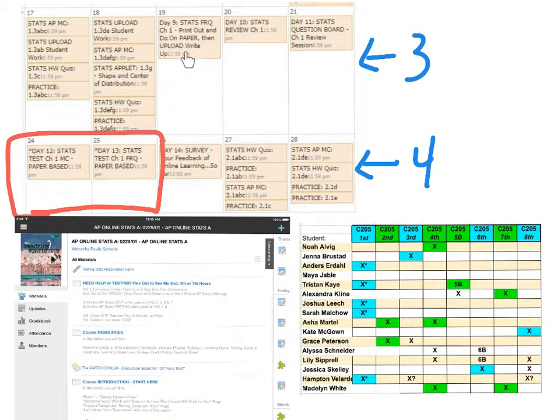And then on Wednesday, you're going to actually have your second free response for this particular chapter, and that's all you have to do. So go into here, print out the free response, write up your answer, take a photo snapshot, and upload it. Again, remember free responses. If you are not happy with your score, you can do a free response reflection, and you can do a resubmission of this one time.